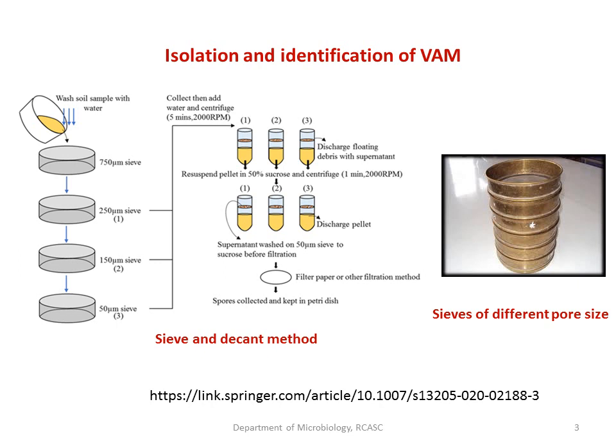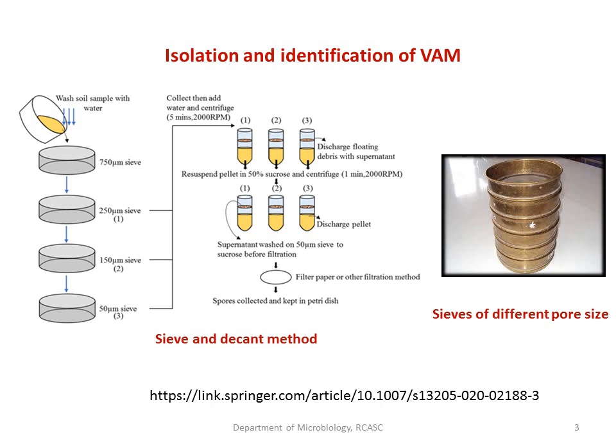Mix it thoroughly so that the spores or any fungal hyphae, if there are any in the soil, get separated from the soil particles. Leave it for around 15 to 20 minutes or even half an hour. Collect the supernatant. The supernatant which has been formed can be decanted or filtered through the series of sieves which ranges from 750 micrometer to 50 micrometer pore size. Later, you can use 250 micrometer, 150, and 50 micrometer sieves.